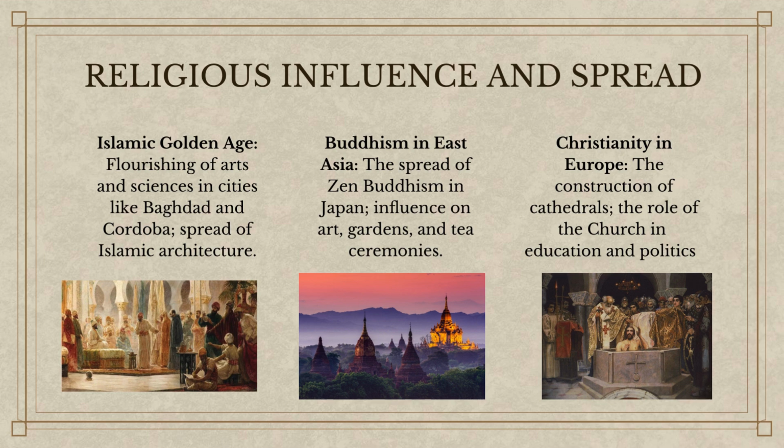Cultural developments during this period were shaped by the influence of religion, artistic and literary achievements, and scientific and technological innovations. Religious influence was profound. The Islamic Golden Age saw a flourishing of the arts and sciences in cities like Baghdad and Cordoba, along with the spread of Islamic architecture.